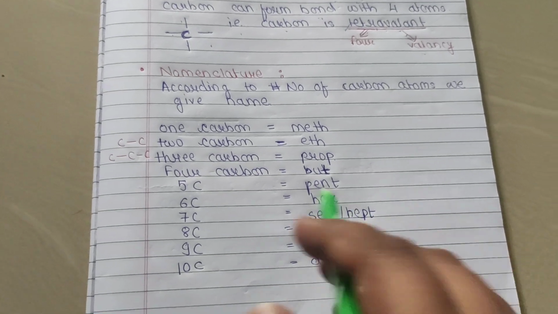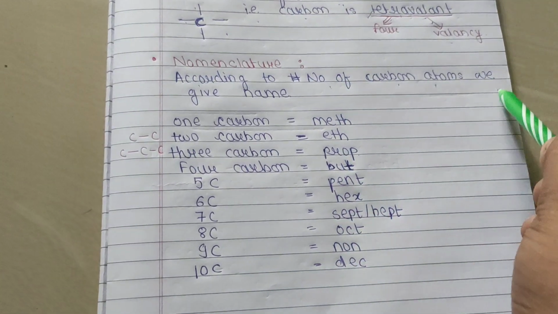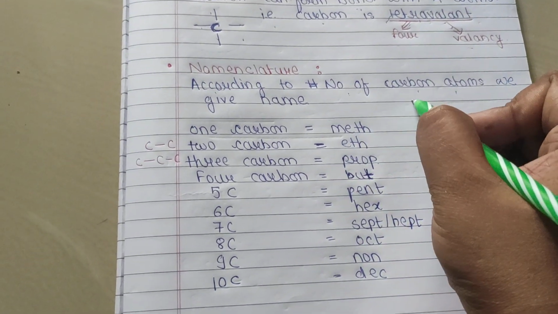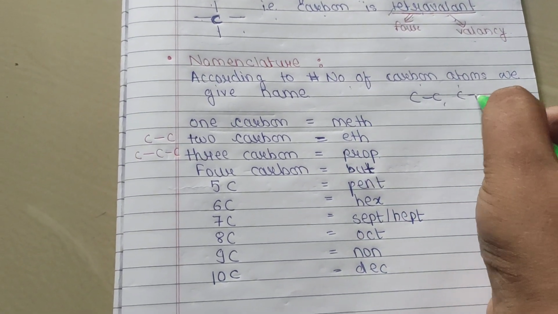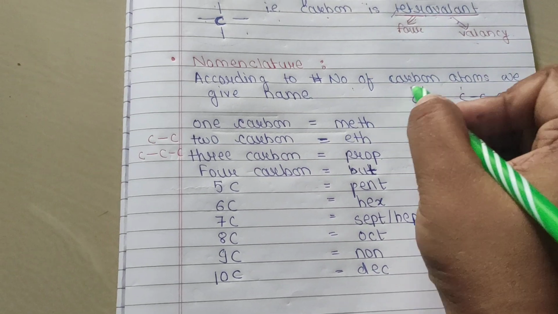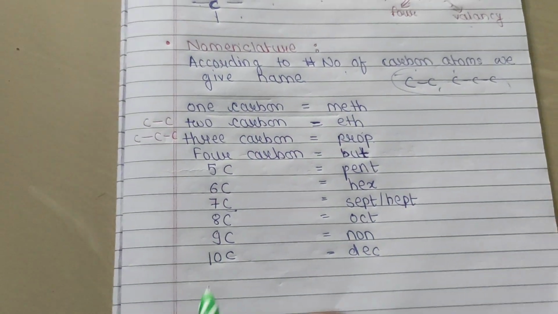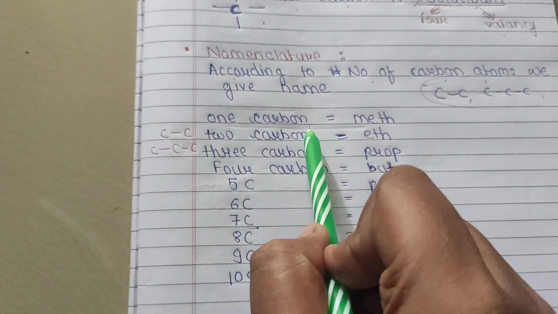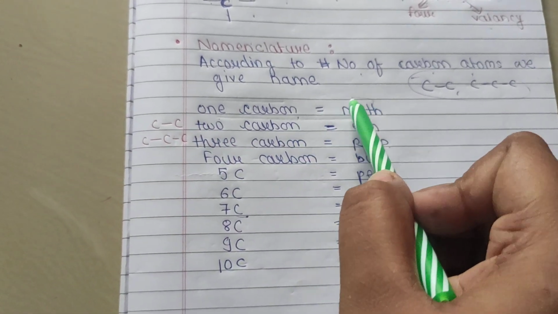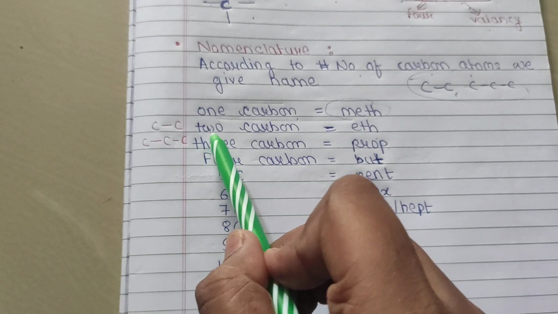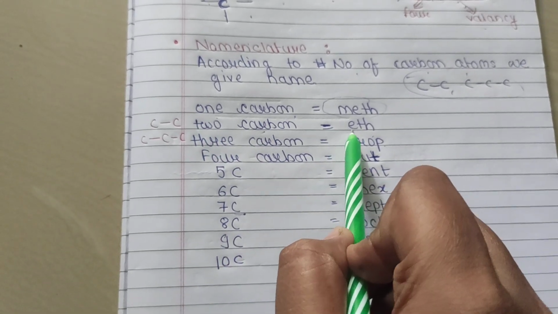So how? According to the number of carbon atoms, like a chain. If we have 2 carbons or 3 carbons, how many carbon atoms? According to that number of carbon atoms, we get the nomenclature system. So if we have only 1 carbon, we call it meth. If we have 2 carbons, then it is called eth.